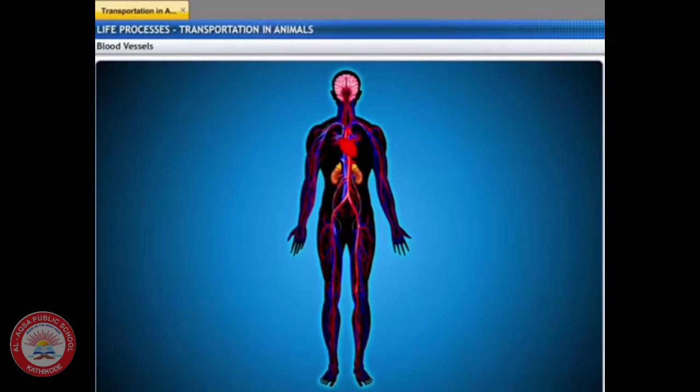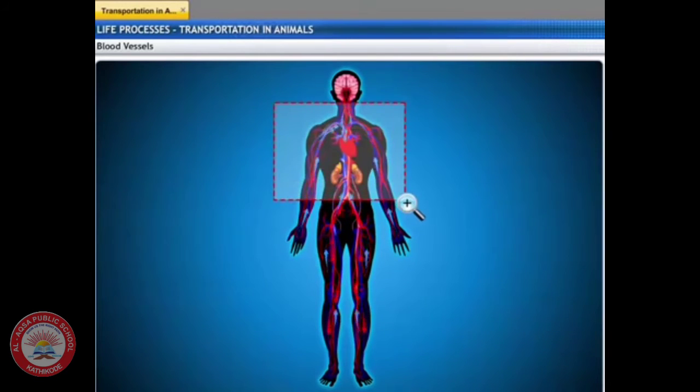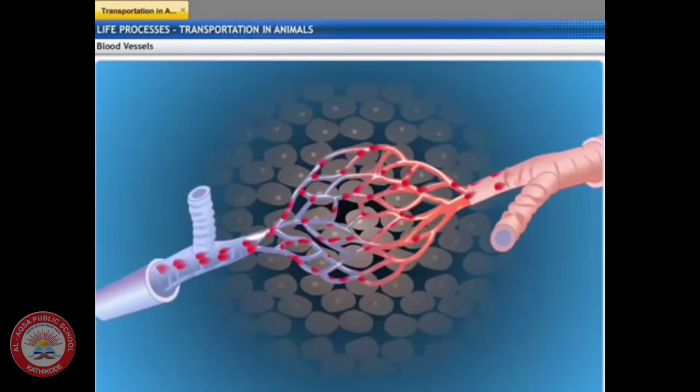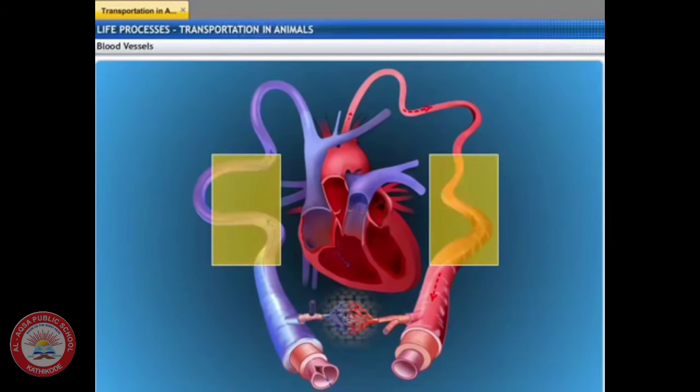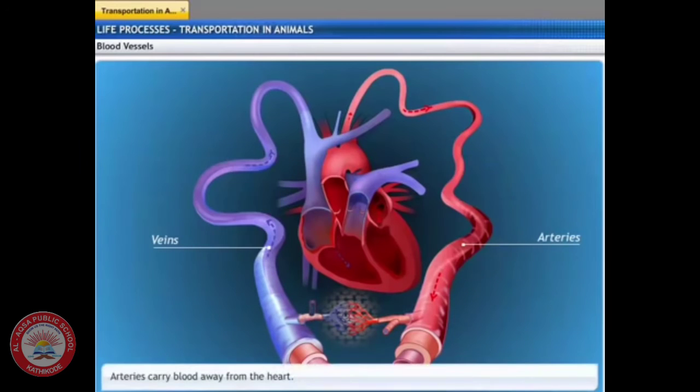In the human body, blood is transported to different parts of the body by a network of tubes called blood vessels. Blood needs to be pumped so that it can reach each and every cell of our body. This is done by a muscular organ called the heart. Blood vessels are mainly of two types, arteries and veins. Arteries are blood vessels which carry oxygenated blood away from the heart.